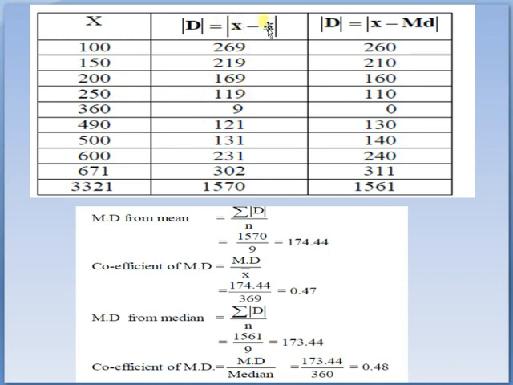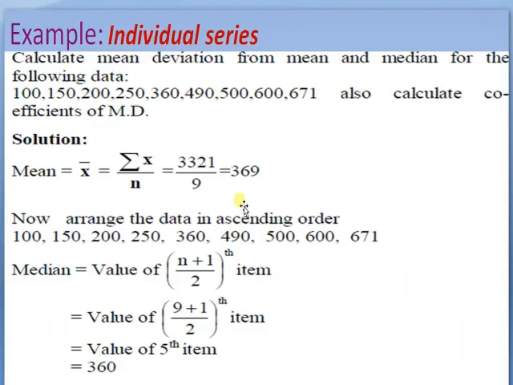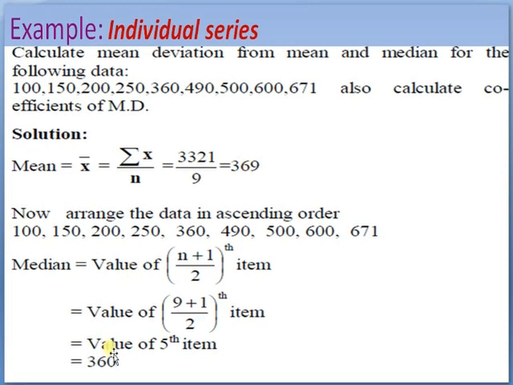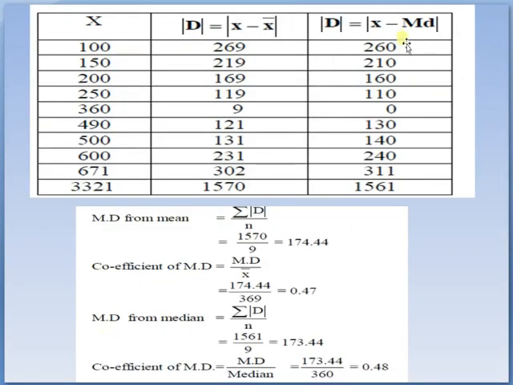After modulus sign, it becomes 219. 200 minus 369 is minus 169, and after the mod sign it becomes 169. 250 minus 369 is minus 119, and after mod it becomes plus 119. 360 minus 369 is minus 9, and after mod it becomes plus 9. 490 minus 369 is 121. 500 minus 369 is 131. 600 minus 369 is 231, and 671 minus 369 is 302, and the sum is 1570.